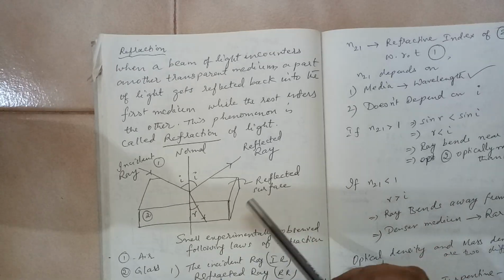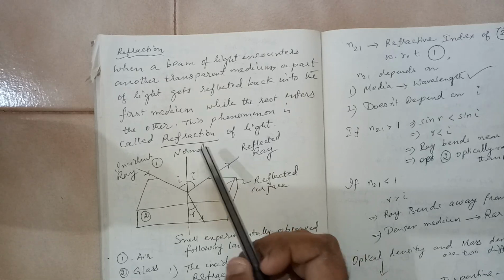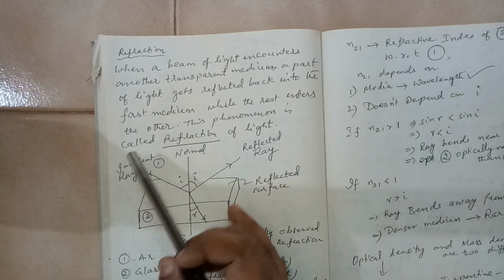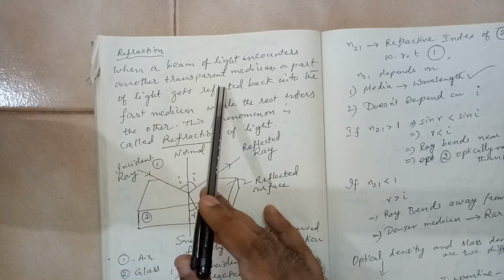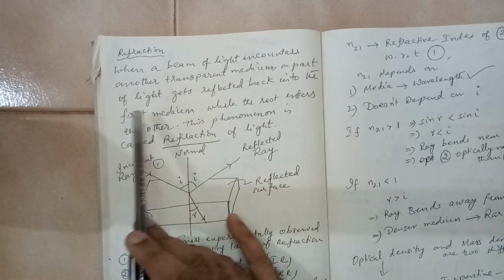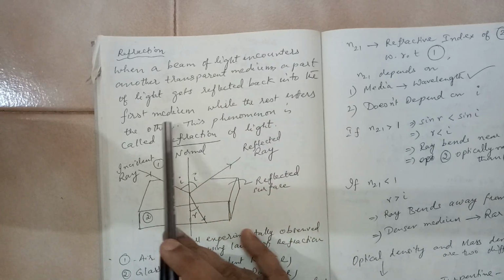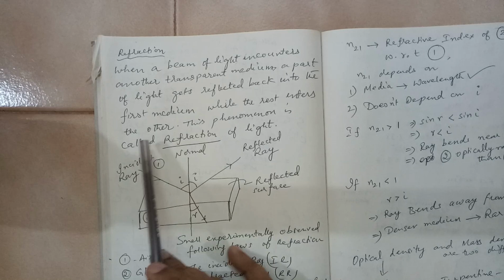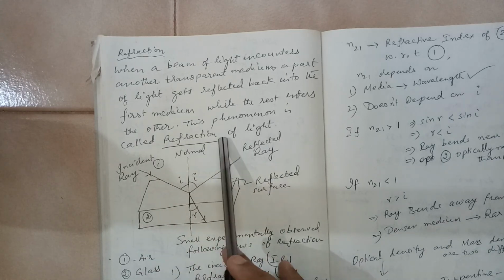Hello students, today we will discuss a phenomenon of light which is called refraction. When a beam of light encounters another transparent medium, a part of light gets reflected back into the first medium while the rest enters the other. This phenomenon is called refraction of light.